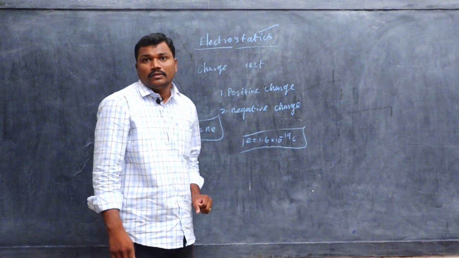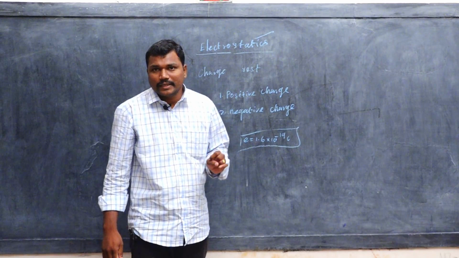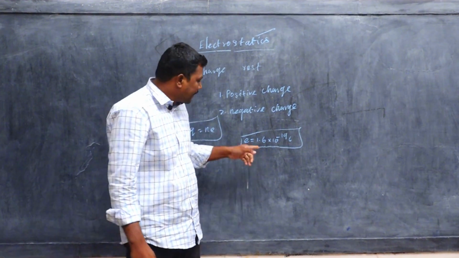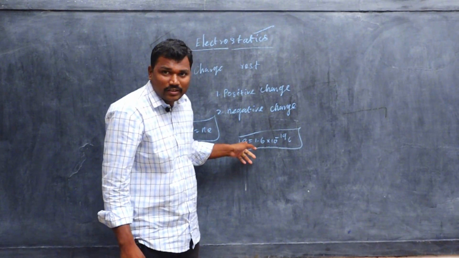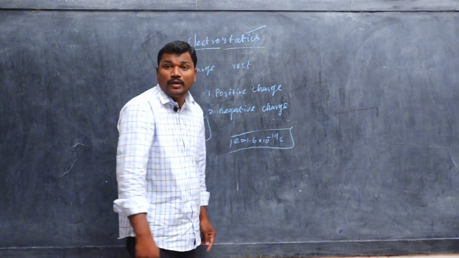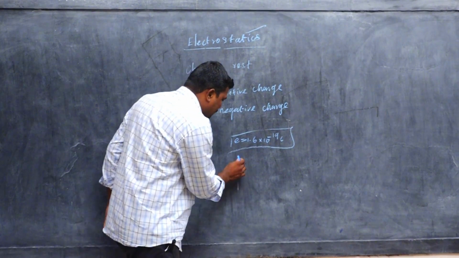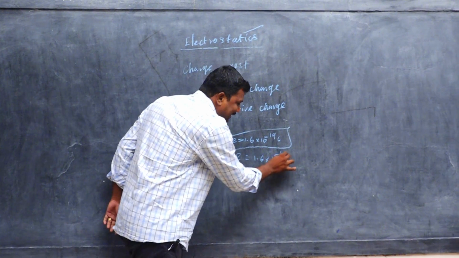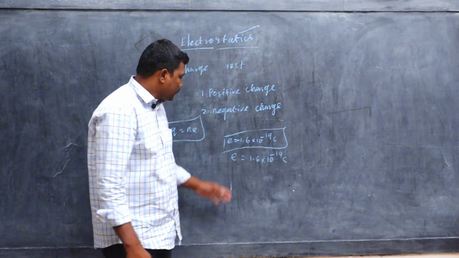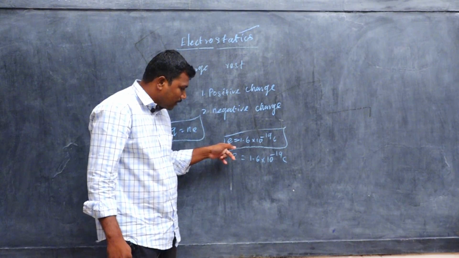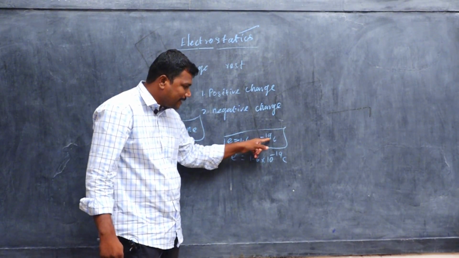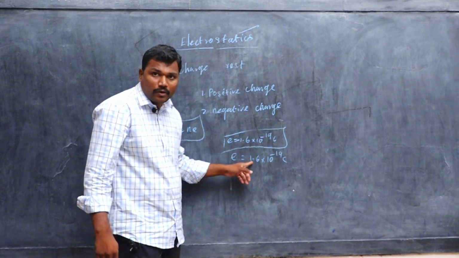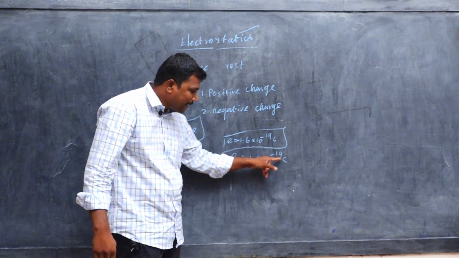The atom has two basic fundamental charges, one positive and one negative. Positive is called proton and negative is called electron. The electron charge has the symbol minus, and the proton charge has the symbol plus. e is equal to 1.6 into 10 power minus 19 coulomb. So the negative charge of an electron is minus 1.6 into 10 power minus 19 coulomb, and the positive charge of a proton is plus 1.6 into 10 power minus 19 coulomb.